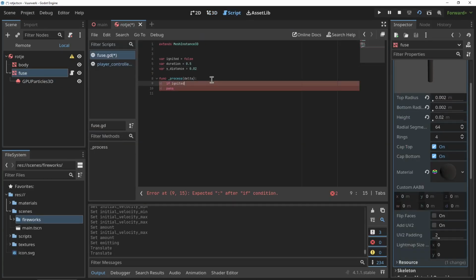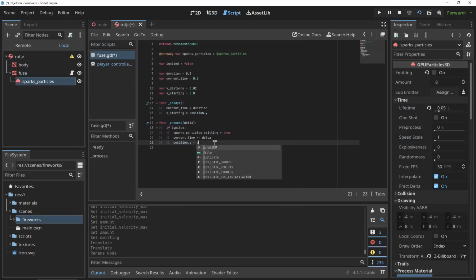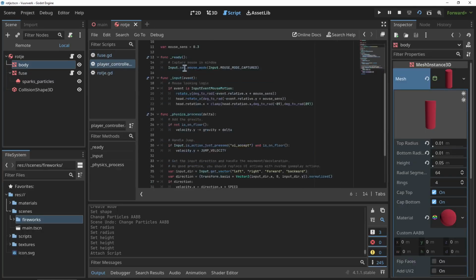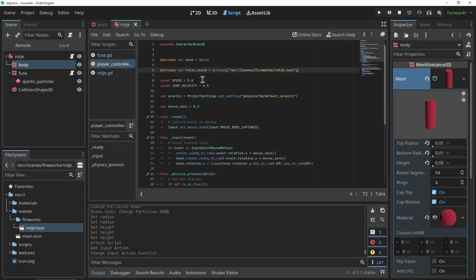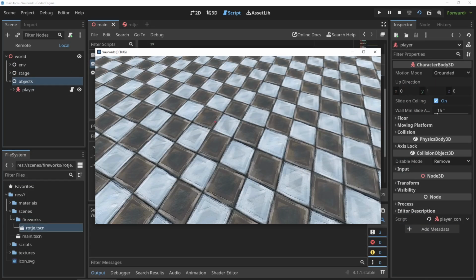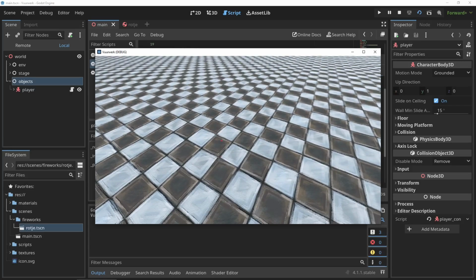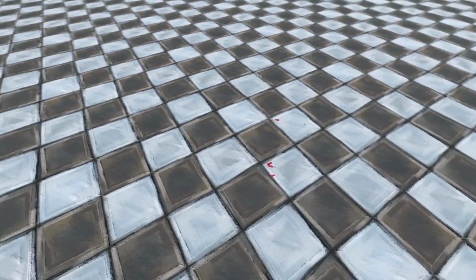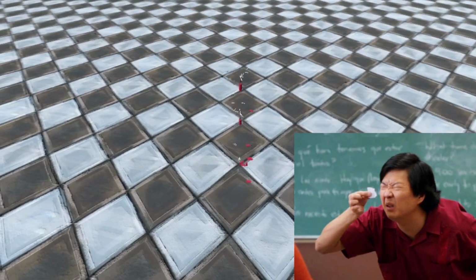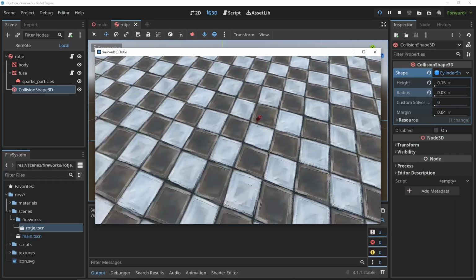Then finally, I write up a basic script to make the fuse go down and add it to the player controller. So I can click the mouse with the player controller and spawn a firecracker into the scene. I was trying to use realistic dimensions with these fireworks, but as you can see they turned out very small and they're just not very good to look at. So we'll size them up a little bit.